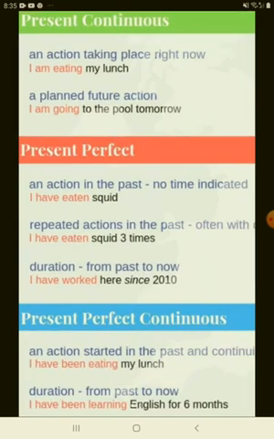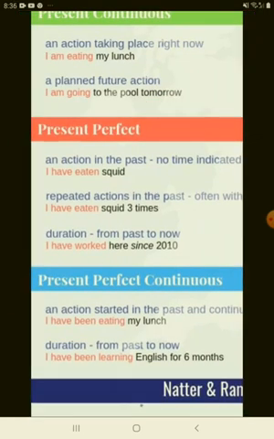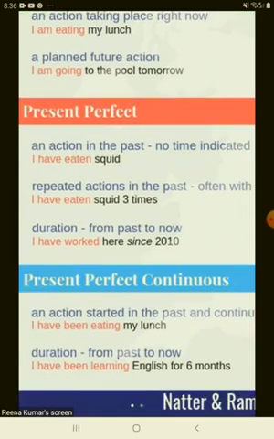Now let us look at the present perfect continuous tense. An action that has started in the past and is continuing now. That means something started before, and at the time of speaking it is pretty much in action.